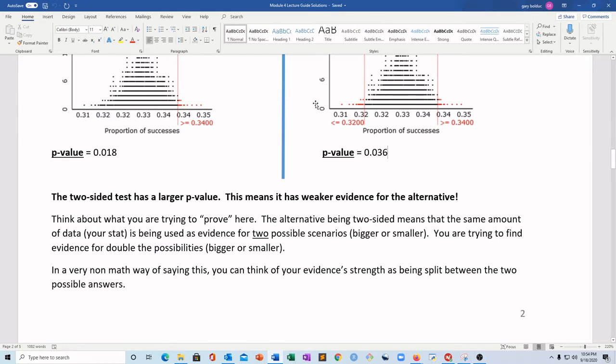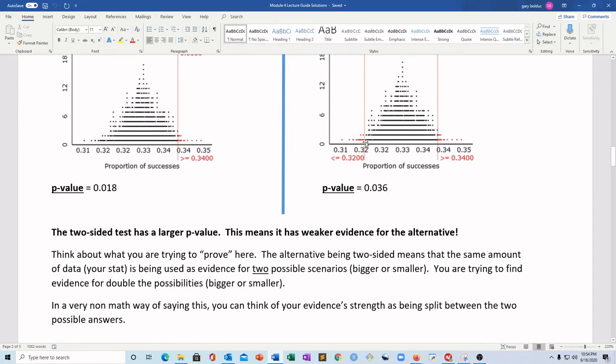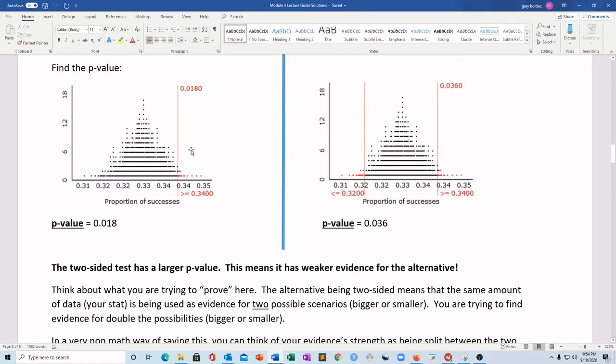So that evidence, the statistic, is almost doing double duty. You're trying to show both the possibility of greater than and less than all together using this one piece of evidence, this one statistic. And so over here, the full weight of that evidence all goes into showing this one thing.